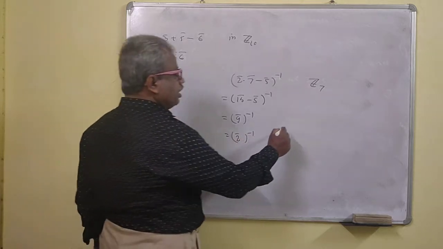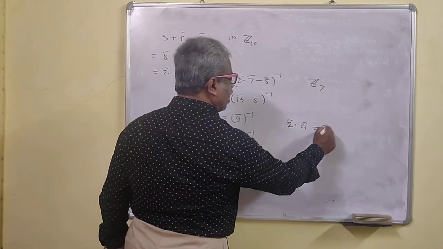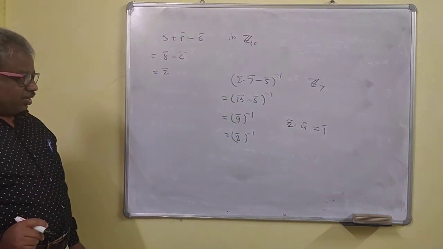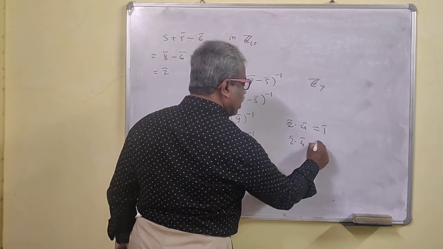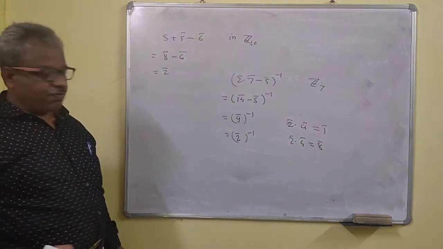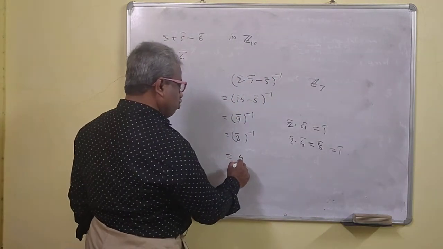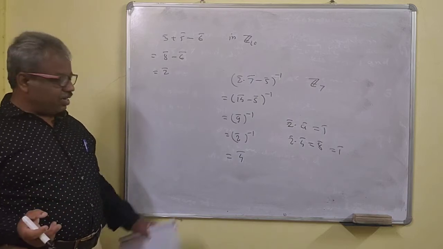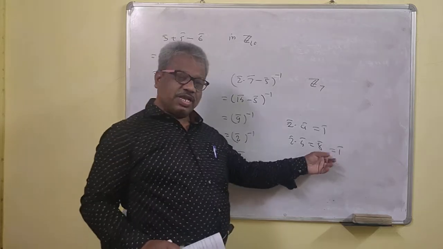So what do you want here? I want to find a number a bar such that 2 bar dot a bar is 1 bar. So what is that number? 2 bar into 4 bar is 8 bar, and 8 bar is the same as 1 bar. That means this is the same as 4 bar. For trial and error you have to find such a number. You want 1 bar, that means you want 8 bar.